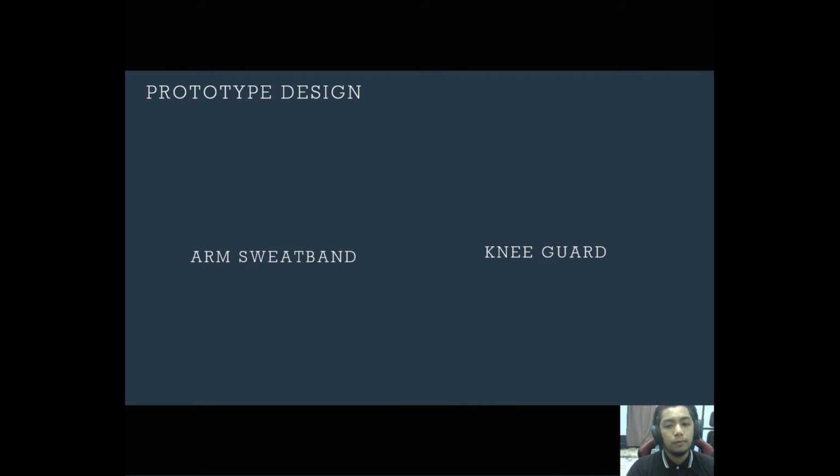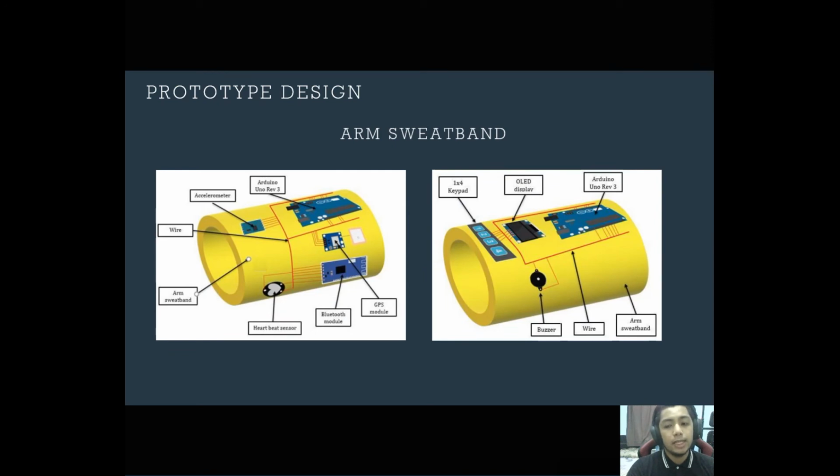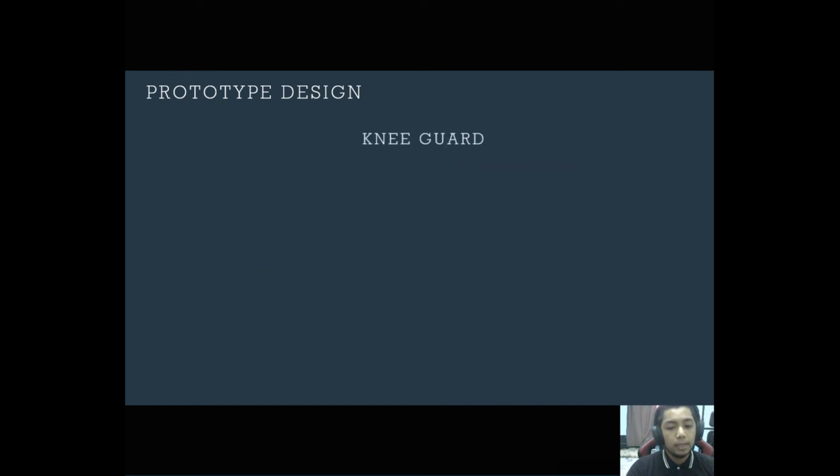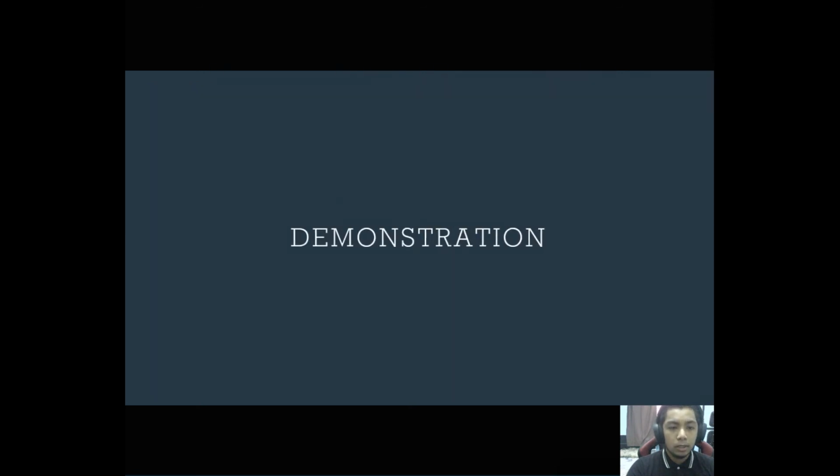The system prototype has two separate parts, the arm sweatband part and the knee guard part. For the arm sweatband part, there are two layers, the inner layer and the outer layer. For the inner layer, all sensors and modules connected to the Arduino Uno Rev3 will be placed. For the outer layer, there will be the UI components. All these components are connected to the Arduino Uno Rev3. While for the knee guard part, there are the gyroscope sensor and the Bluetooth module connected to the Arduino MKR1000 WiFi. Now let's see the project testing and demonstration.